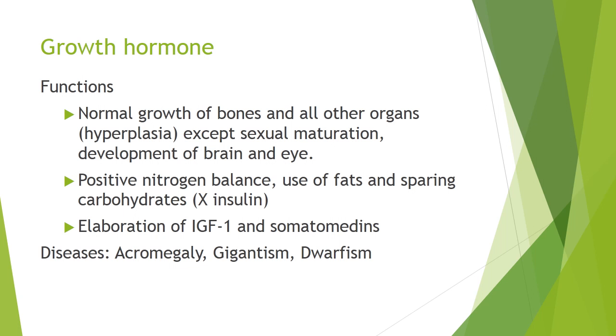Acromegaly and gigantism result from excess growth hormone in adults and in children respectively. That is, acromegaly is seen in adults due to excess of growth hormone and gigantism due to excess of growth hormone in children. Dwarfism results from insufficient growth hormone secretion in children, which leads to underdevelopment of such children.